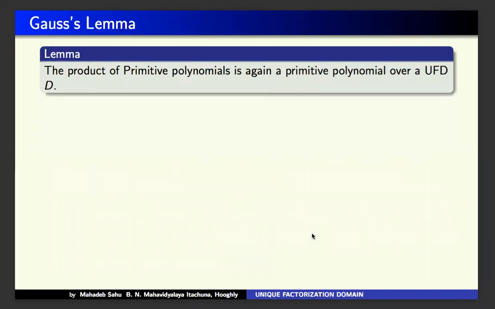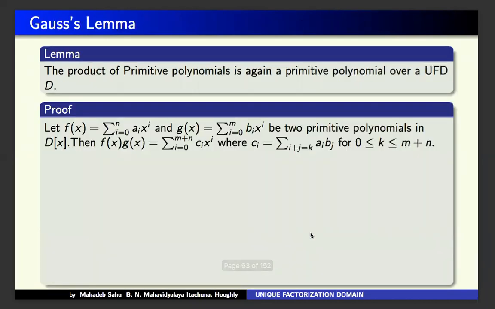Now the Gauss lemma. The product of primitive polynomials is a primitive polynomial. For this, let f(x) = summation a_i x^i and g(x) = summation b_i x^i be two primitive polynomials.